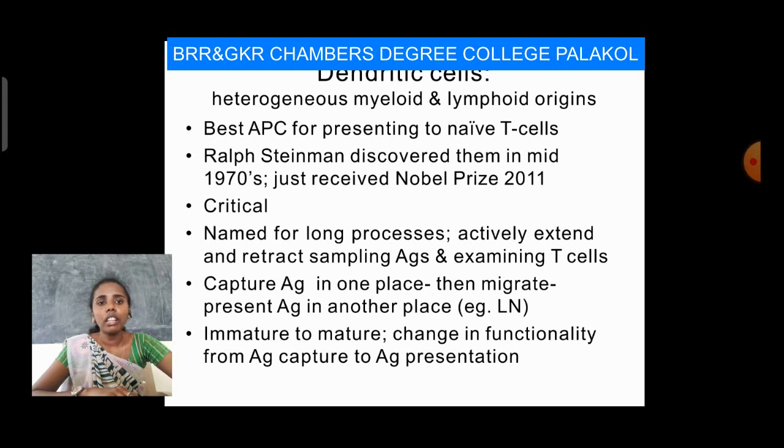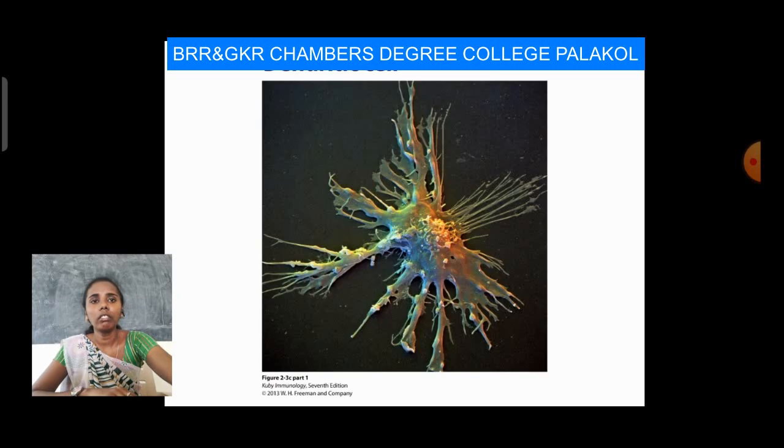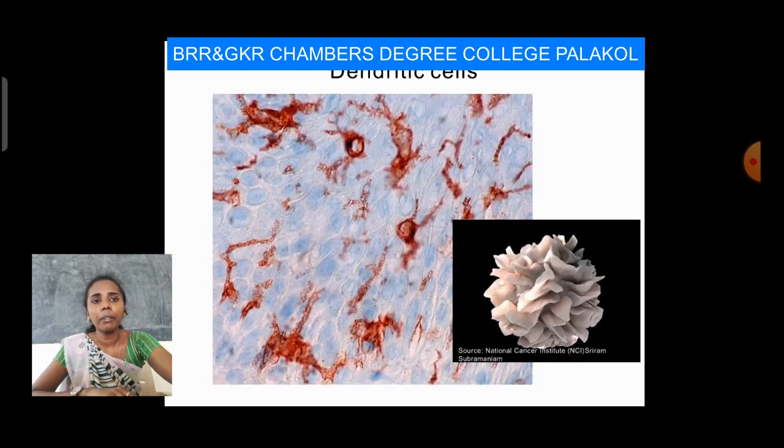So these are diagrammatic representations of dendritic cells. These are also dendritic cells, a diagrammatic representation of dendritic cells.